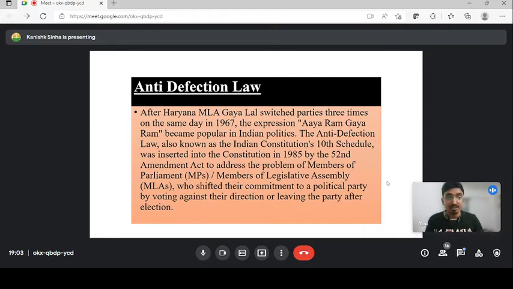The sole motive of this anti-defection law, or this amendment, or this schedule in the year 1985, was to address the problem of members of the legislative assembly or members of parliament changing their political party for monetary benefit, for the post of cabinet, or even for the post of CM or deputy CM, or for any other reason of self interest. So this anti-defection law was brought by the 52nd amendment, and a new schedule, the 10th schedule, was introduced in our constitution. Let's move to the next slide and understand the law.